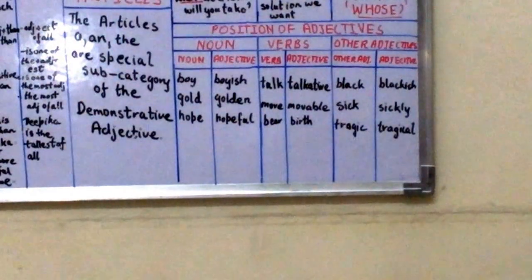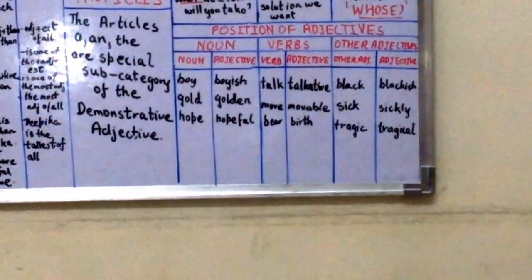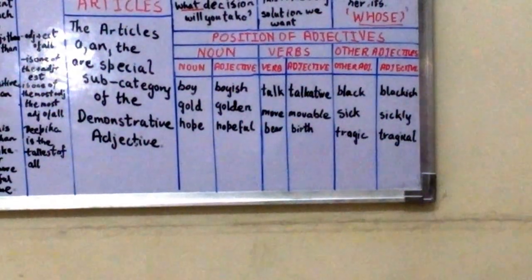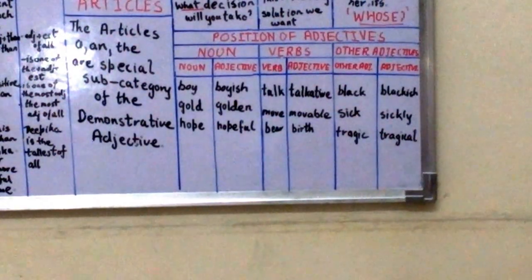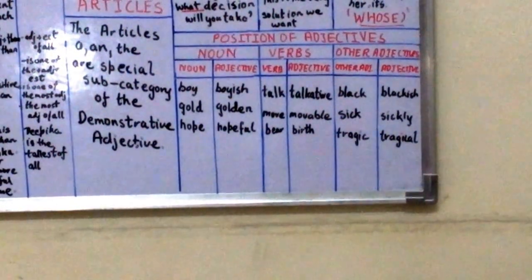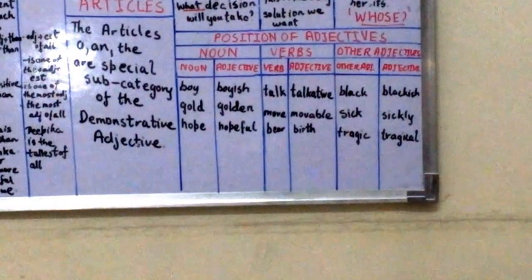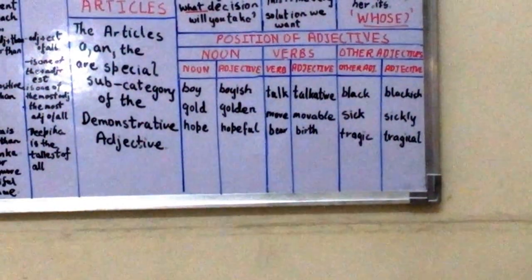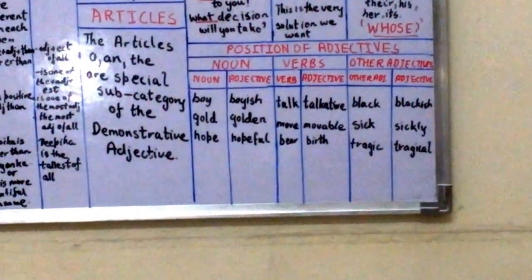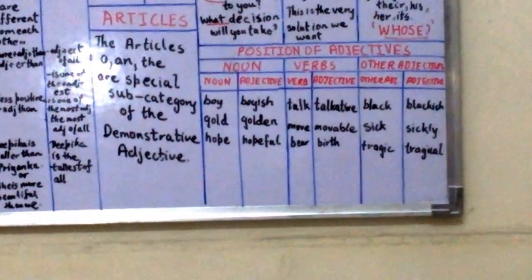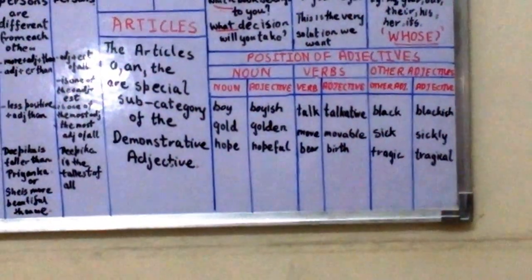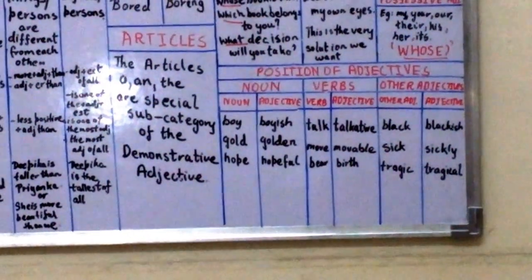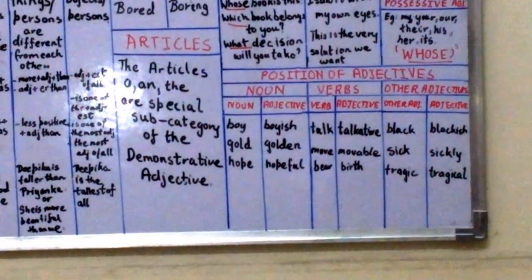Second point, some adjectives change the meaning of the sentence. For example, if I say a great leader's son, a leader's great son. So with great, you change the meaning of the sentence. The third point, when multiple adjectives, like 2 or 3 adjectives, are used to describe a noun, they are sometimes placed after the noun. For example, the prince, tall and handsome, walked down the road.